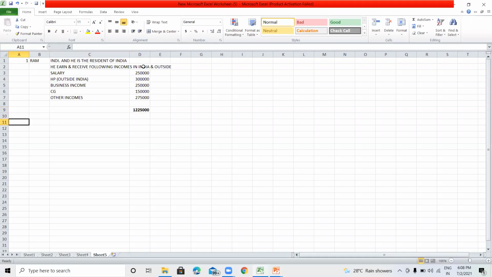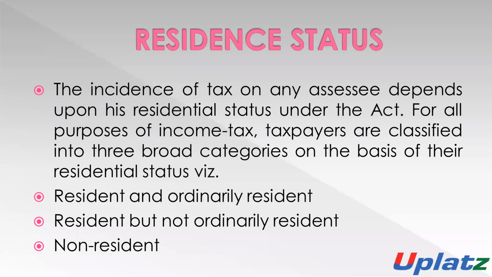For example, there is a taxpayer Mohan. He may be, number one, a resident and ordinarily resident of India.